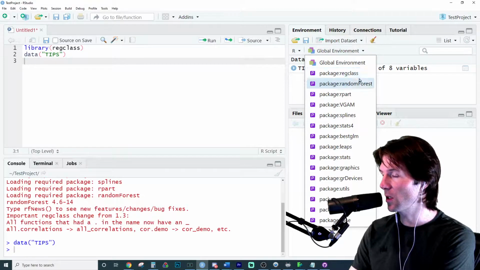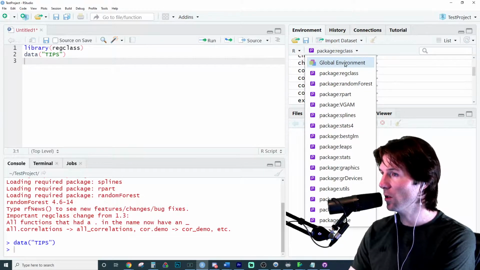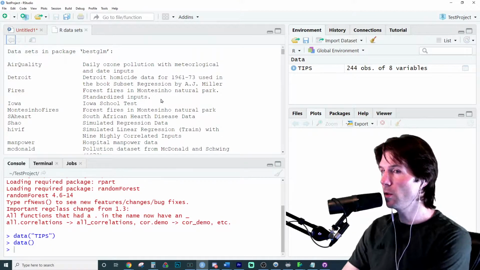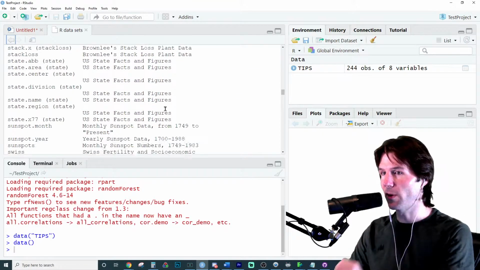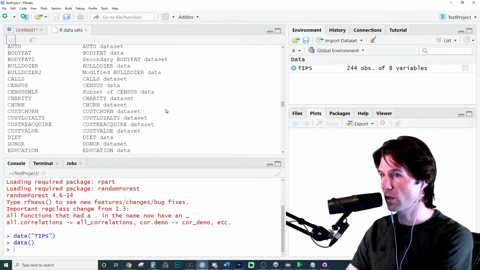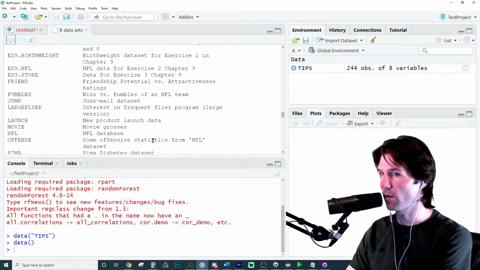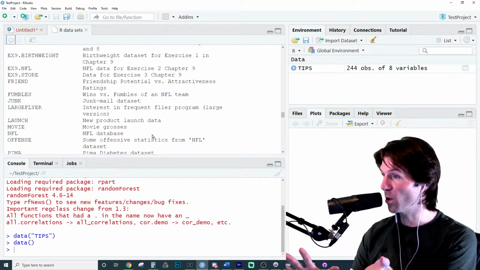So you can actually see what's inside of it if you go to right here. I don't know if we can see the data frames. We can't. But you could also, and last thing I'll mention, and don't worry about doing this, delete this if you have it, you can look at all the different data frames inside of reg class right here to see which things are where. So you see right here inside of reg class, and you see tips is a data frame. There's a bunch of other data frames. These are basically Excel spreadsheets inside of the library you're using.